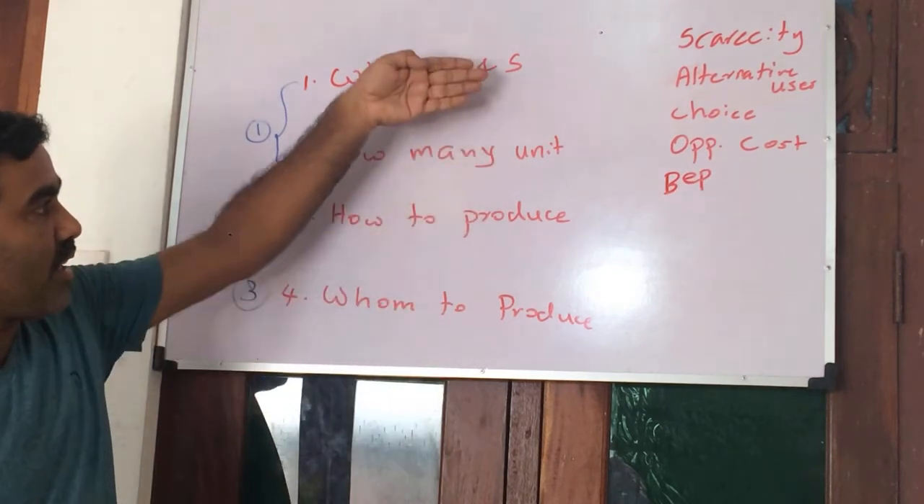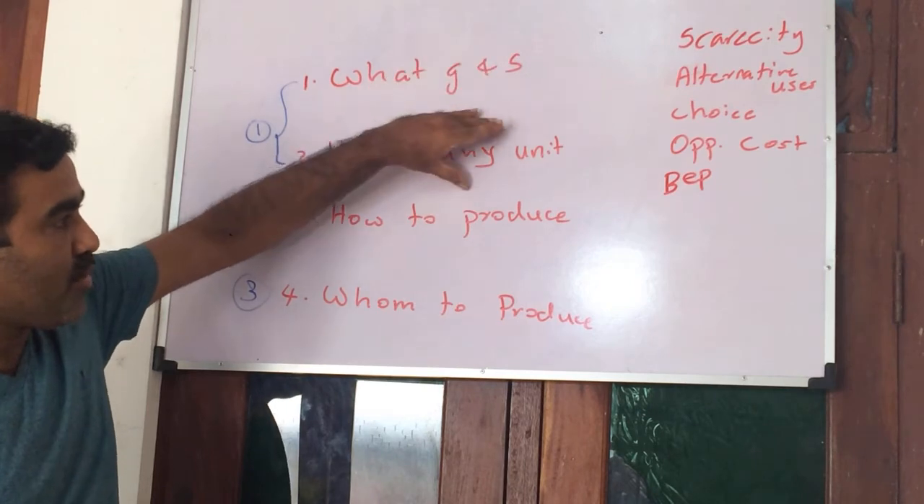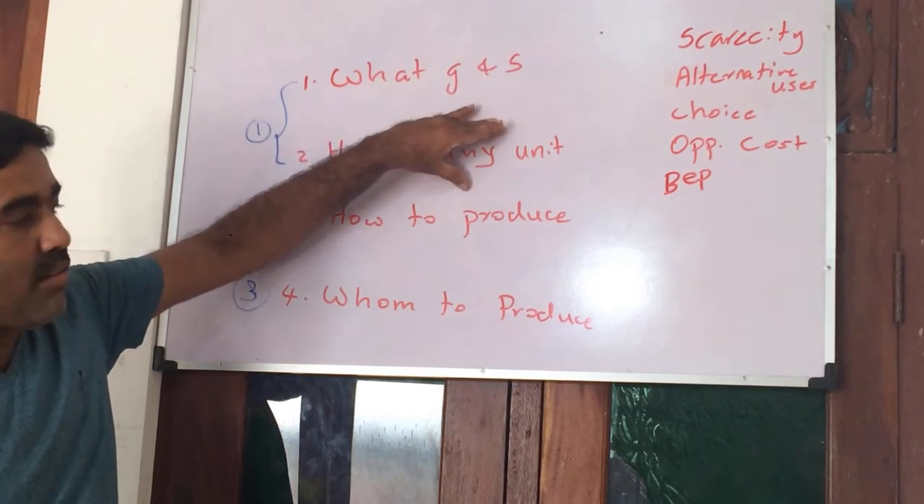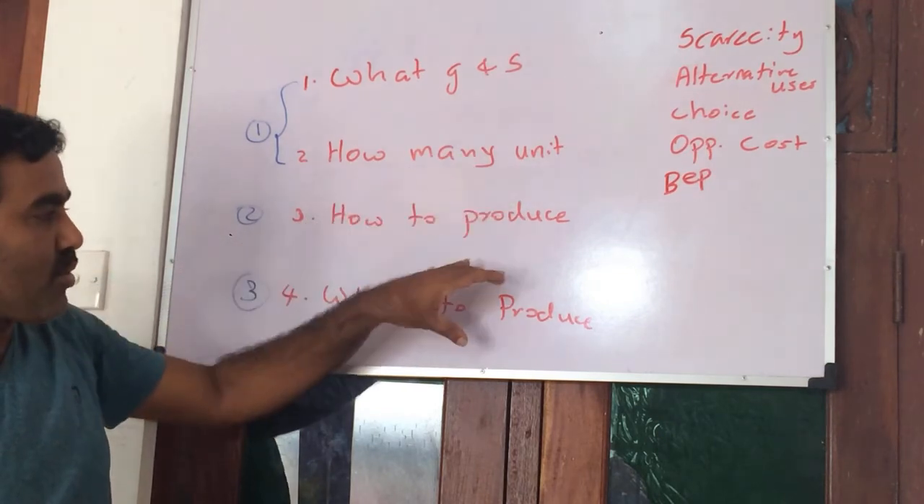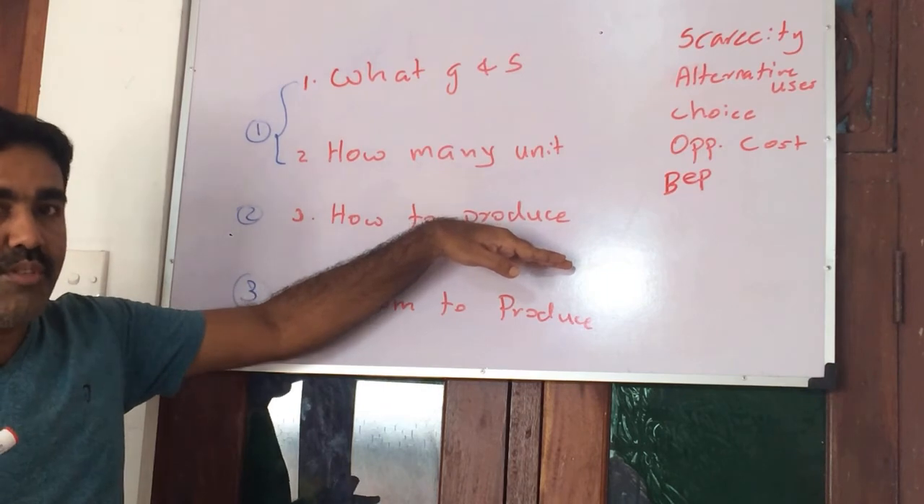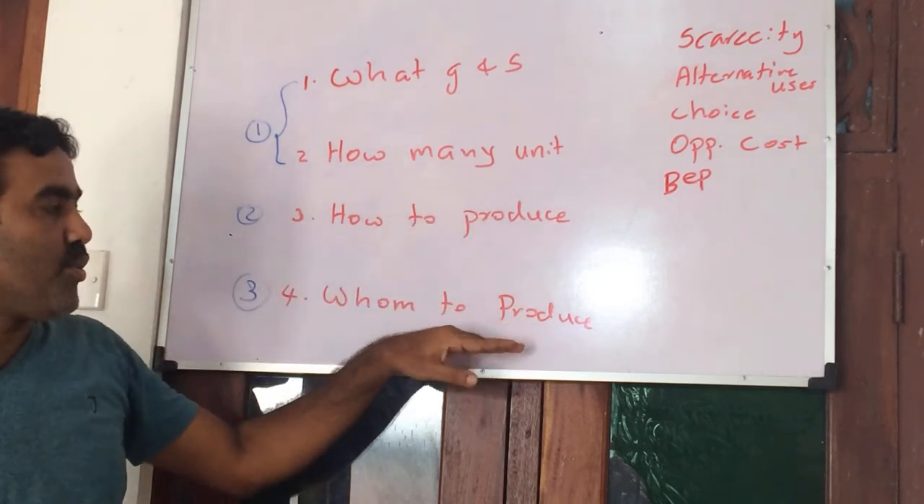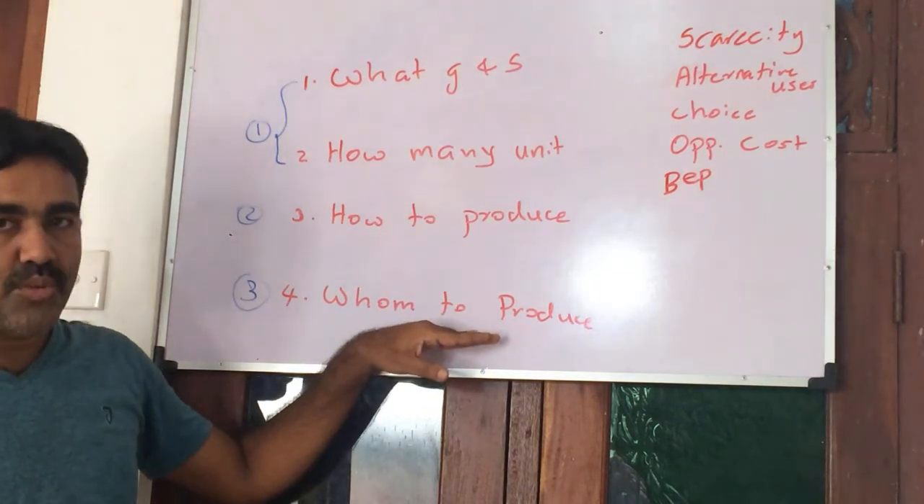First we have to select what goods we are going to produce, then how many units, then under what technology. Then the fourth one: after producing this, the production process is almost over. How to distribute among the general public? This is whom to produce.